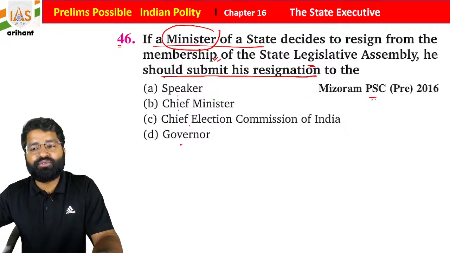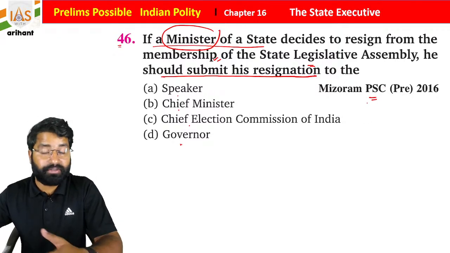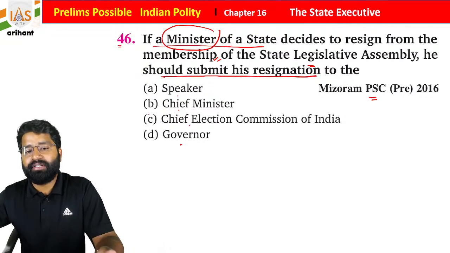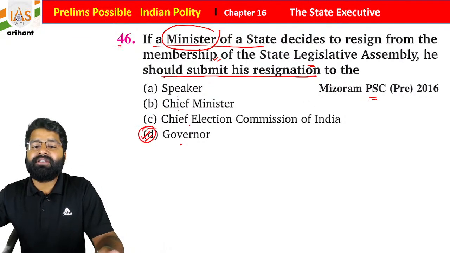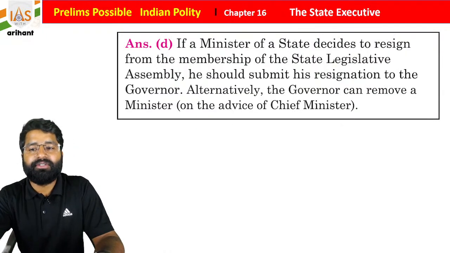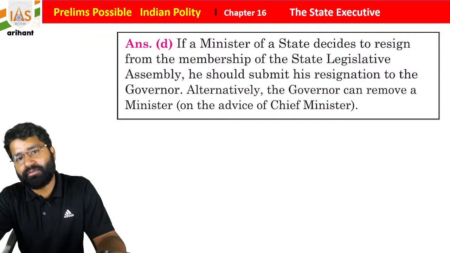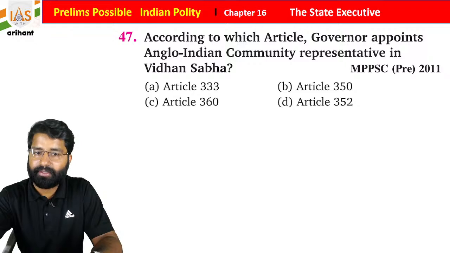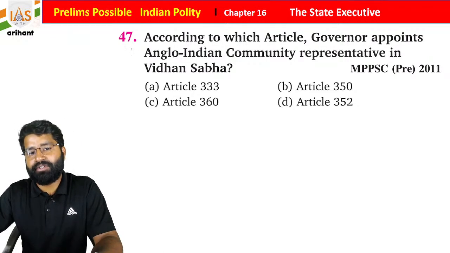It was in Mizoram PSC, and this type of question comes in multiple examinations. If he is a minister, he will give his resignation to the governor. This is very important. And suppose he doesn't want to resign, then the governor can remove him from office on the advice of the chief minister.